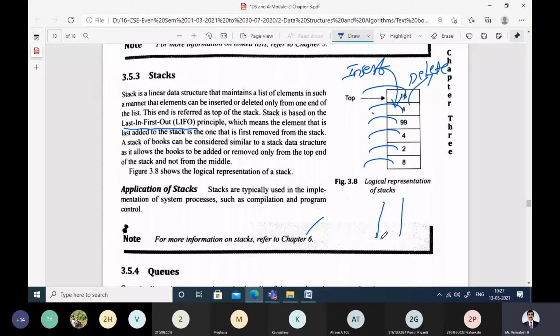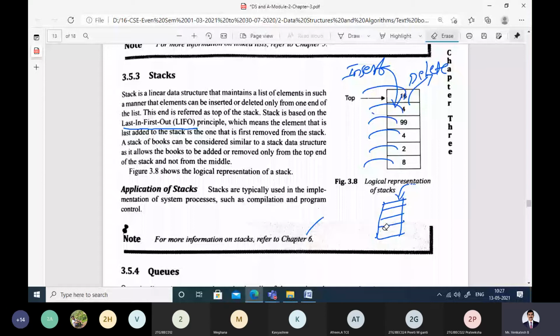How do we insert elements onto the stack? We insert elements onto the stack from the top end. First we insert 10, then on top of this we insert 20, then 30, then 40. If you want to delete the elements, 40 will come out first. Whichever has entered last, that element will come out first. Then 30 will come out, then 20, then 10. That's why it is called a last in first out data structure. We will be studying in detail about this later.